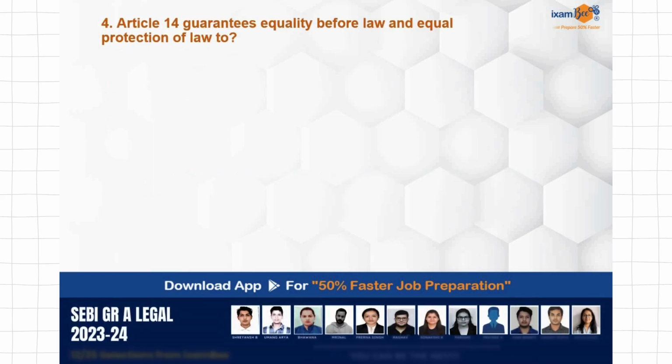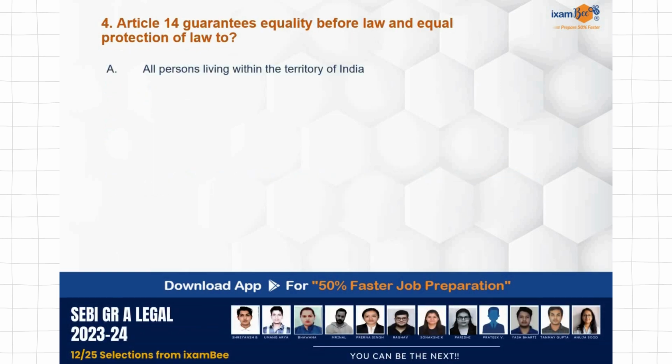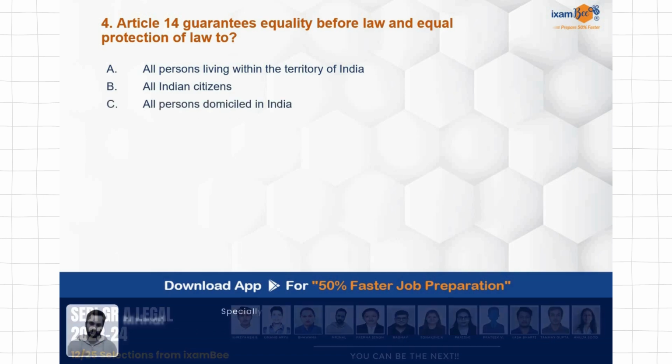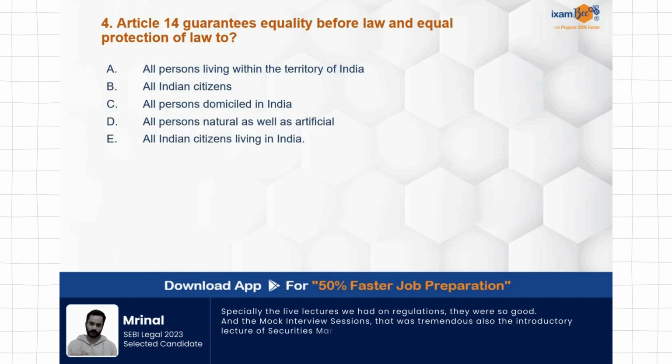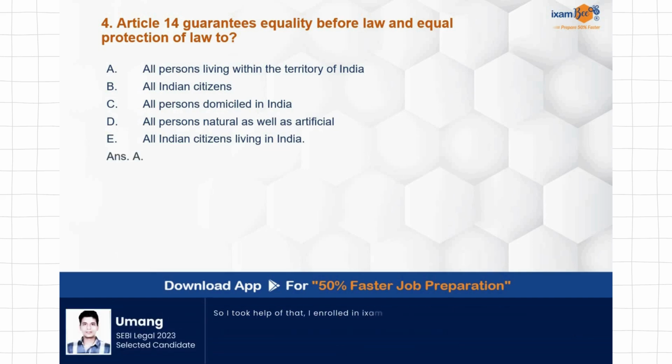Article 14 guarantees equality before law and equal protection of law to all persons living within the territory of India, all Indian citizens, all persons domiciled in India, all persons natural as well as artificial, all Indian citizens living in India. About applicability of these articles, again, it carries a lot of importance and your concept should be clear.